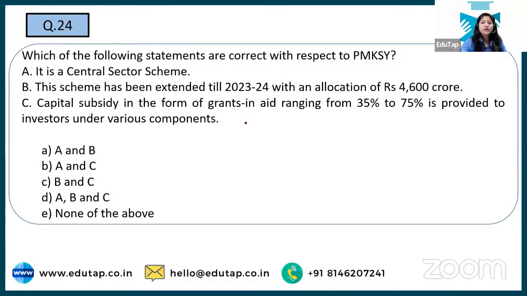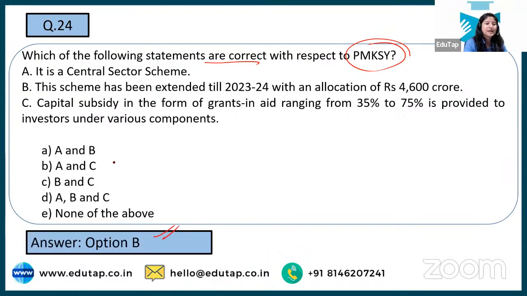Now we are asking another question about the Kisan Sampada Yojana, and you have to tell which of the following is correct regarding the same. Here are the options. Shivam gave the first one, but it is wrong. I'm waiting for someone else. I'm not getting the right answer. The right answer is option B, A and C. Why?